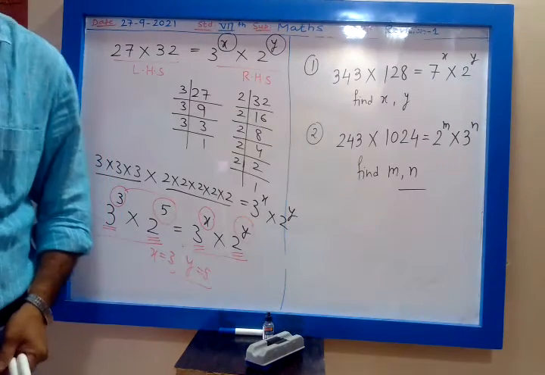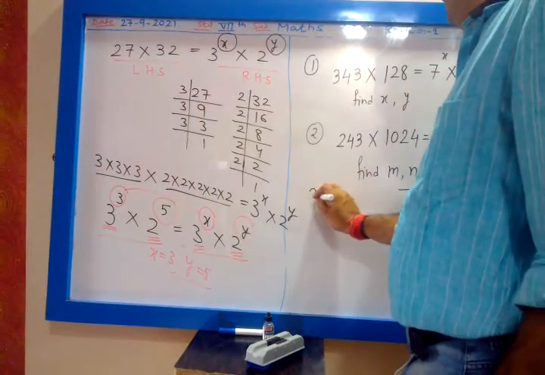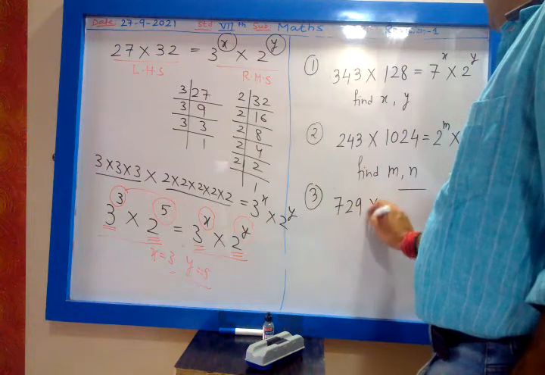Chalo, in chat box you send me the answer. X is equal to what? Y is equal to what? In chat box you can type the answer and tell me. Chalo, let me give one more.